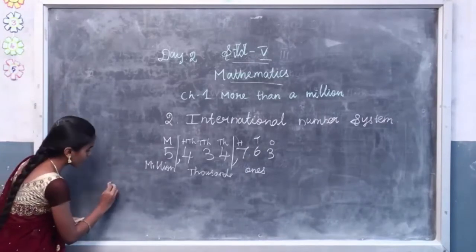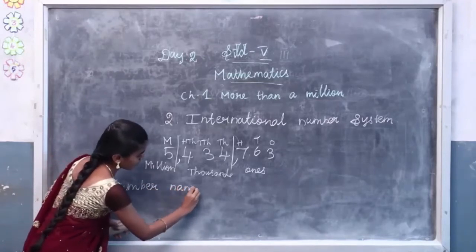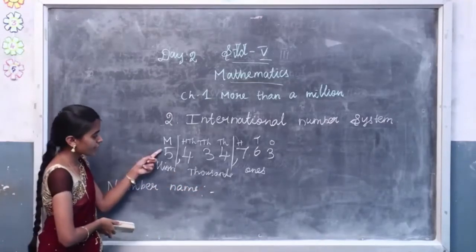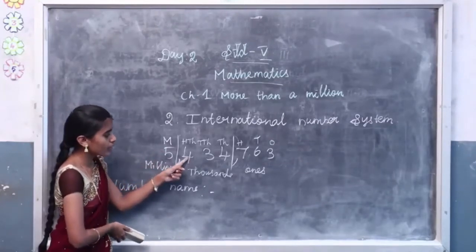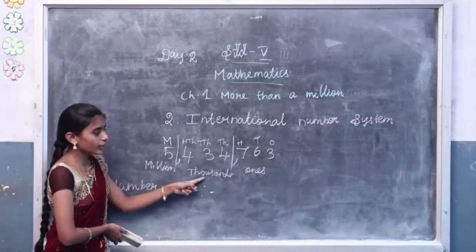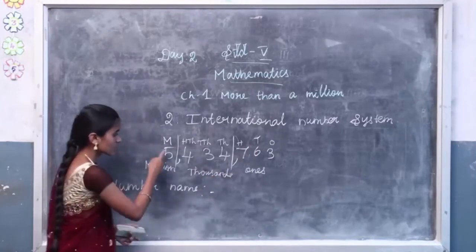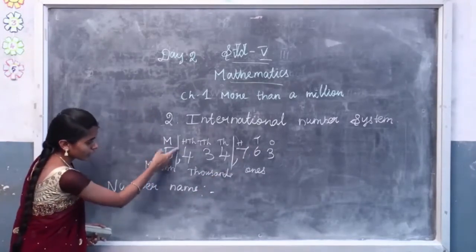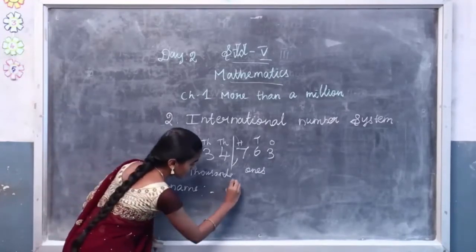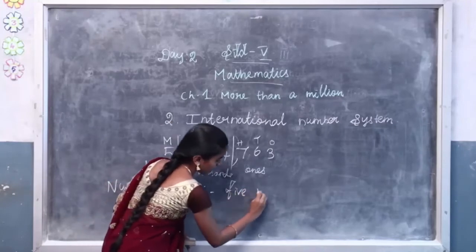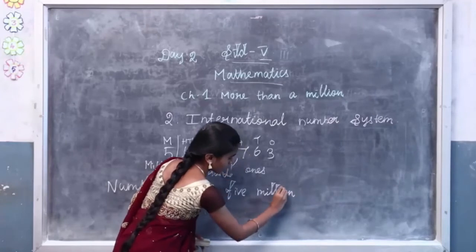Now let's see the number name for this number. So how to write the number name? Say the first number and write the group name. And see the second group, say the number all together and write the group name. And the last one, say the number all together only. So see the first group, here the number is 5, the group name is million. So 5 million, M-I-L-L-I-O-N, 5 million.